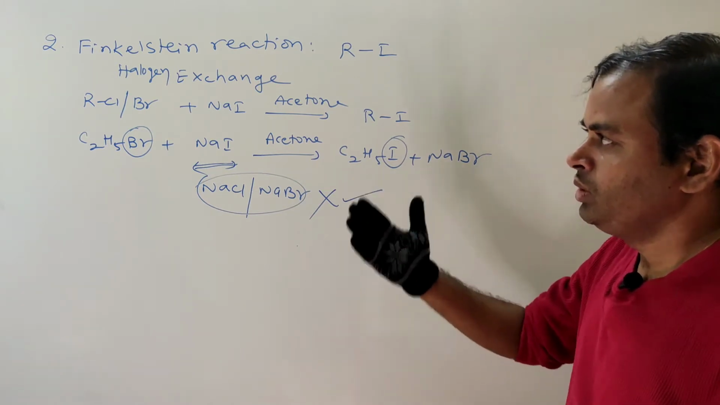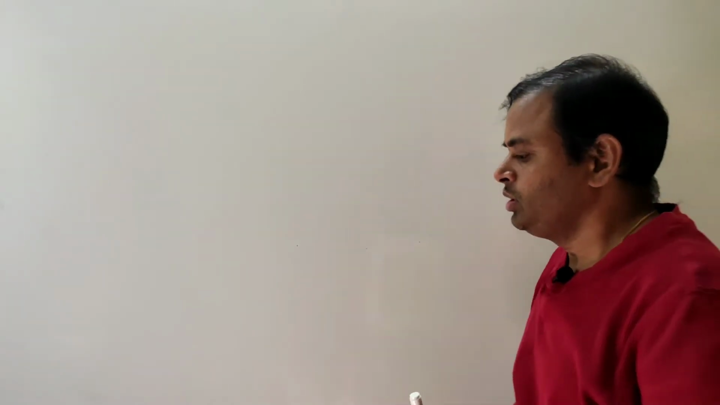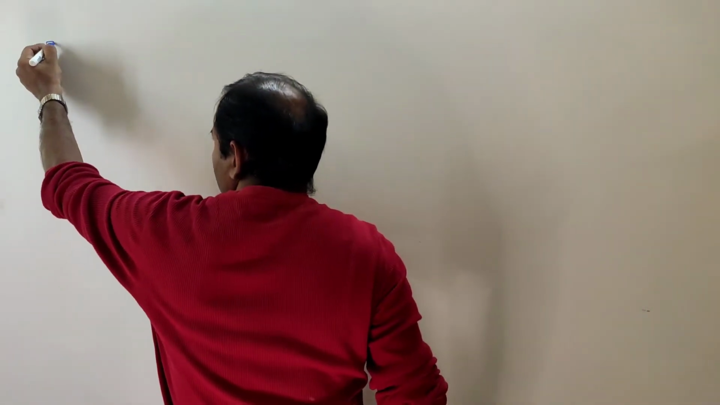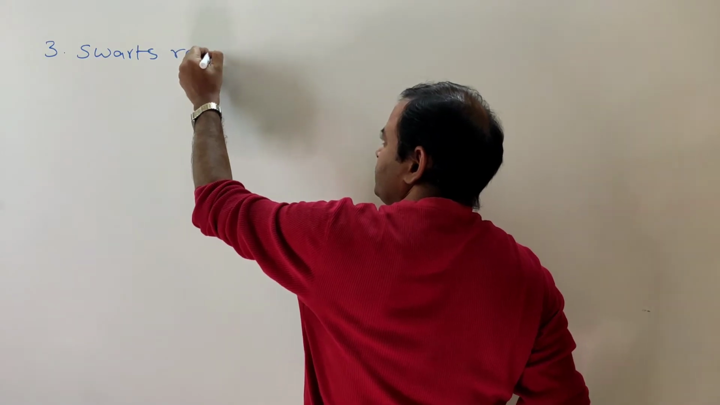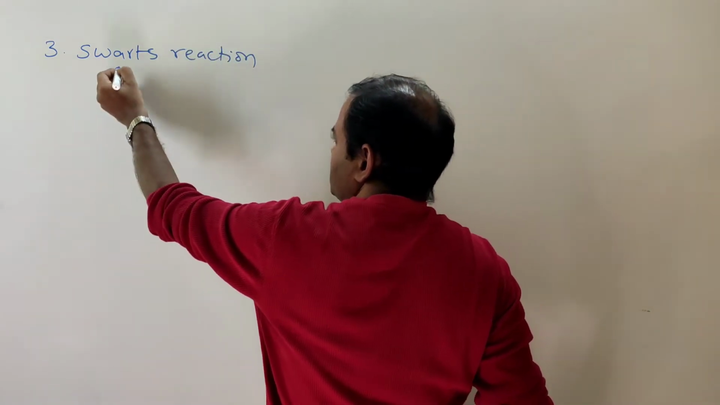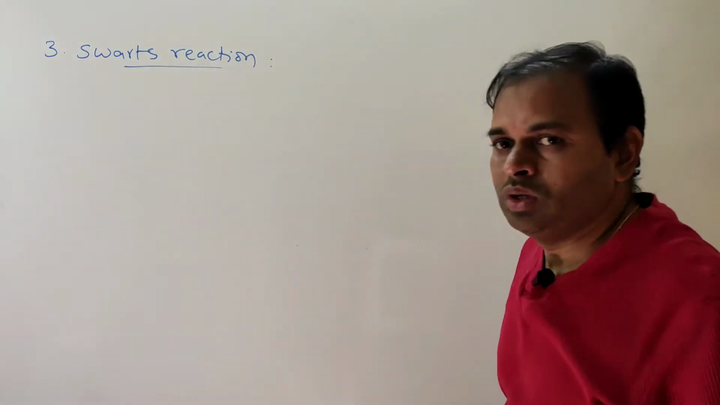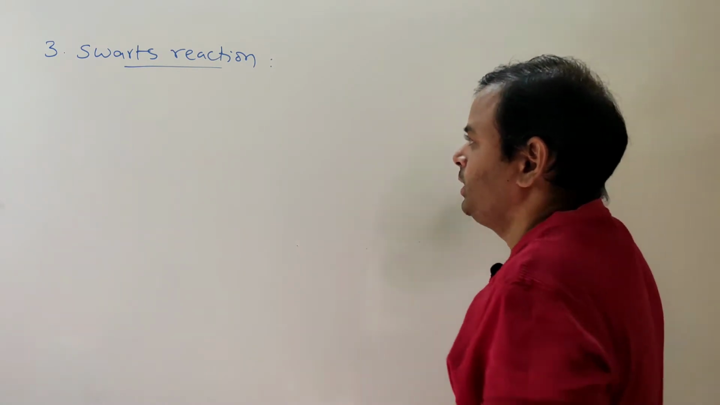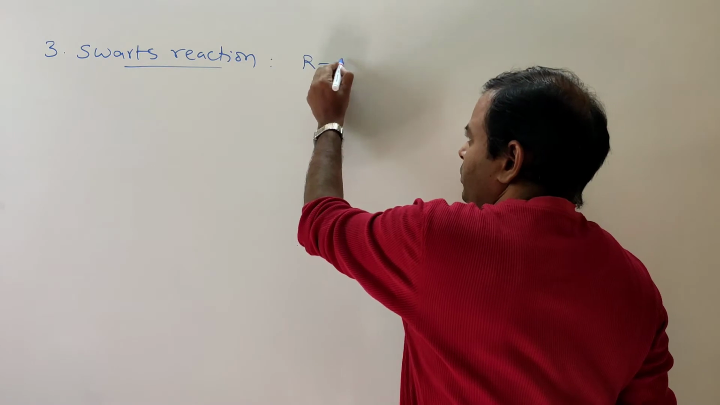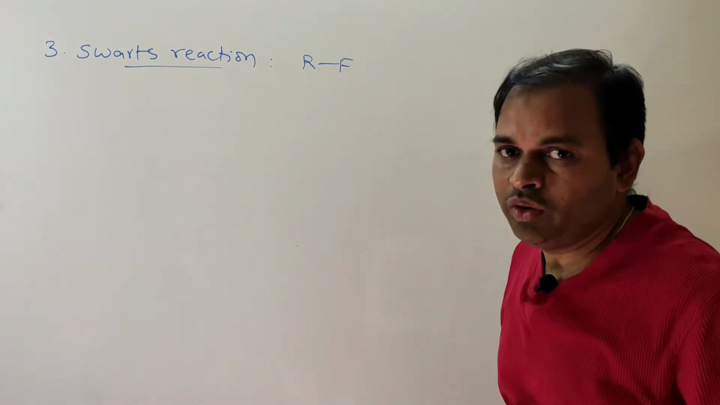Now move on to the next reaction, the third one, that is the Swarts reaction. What is the Swarts reaction? This is a convenient method for the preparation of alkyl fluorides.